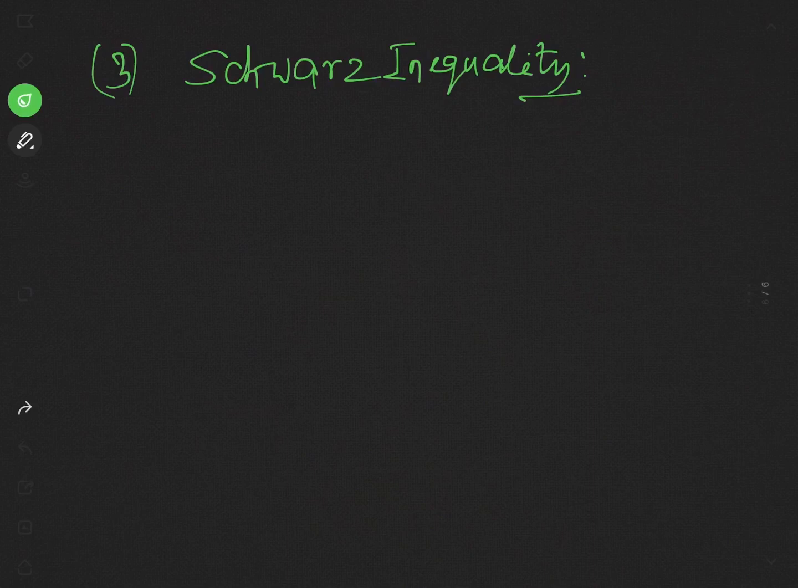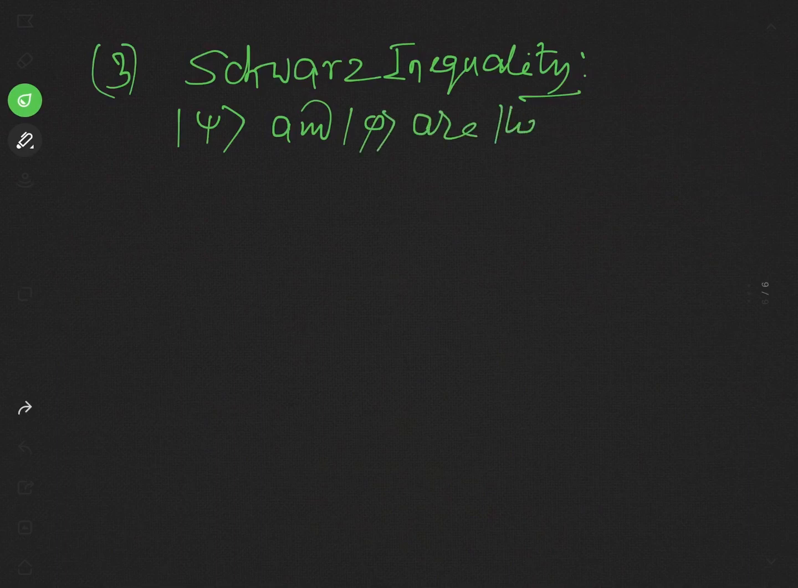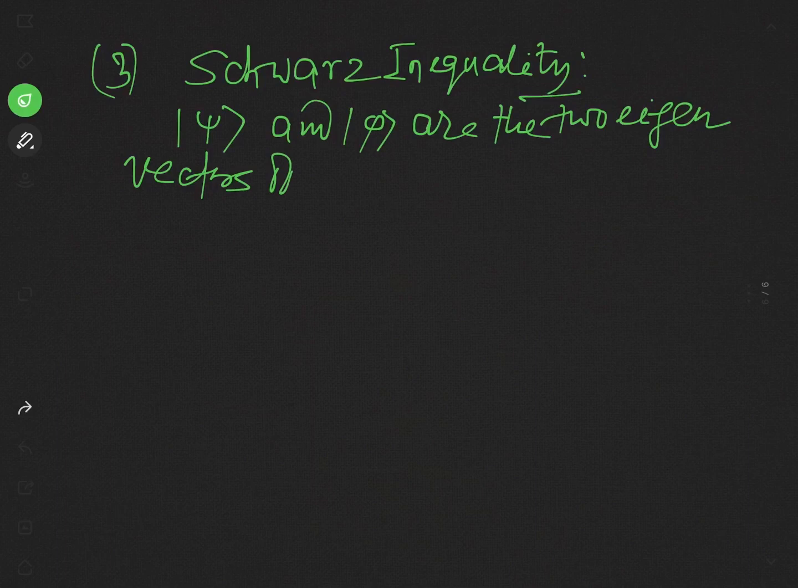In fact, Schwarz inequality states that if psi and phi are two eigenvectors in Hilbert space, let us say ket psi and ket phi are the two eigenvectors of Hilbert space, then Schwarz inequality states that